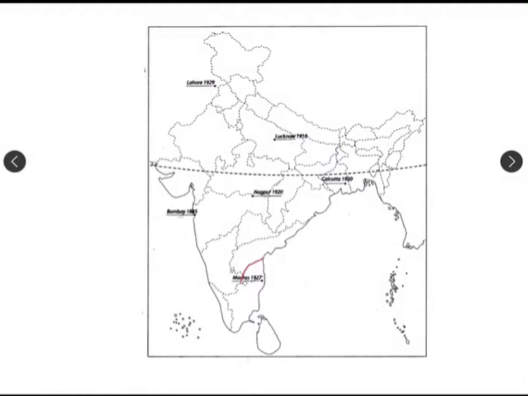The 1927 session of the INC happened there. And what was the agenda of that session? They needed to discuss the agricultural crisis, one thing, and one more discussion was happening there, the discussion on Purna Swaraj. That means whether they should demand Purna Swaraj or not. The discussion on this topic started in this particular session basically. Okay, so it is in Tamil Nadu, in Chennai.